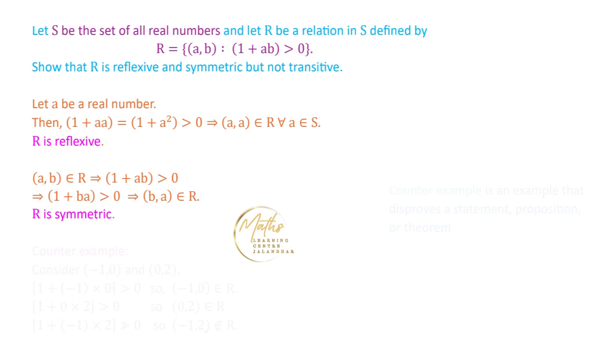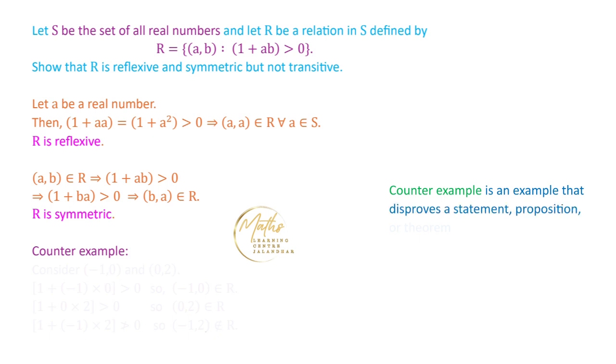Now next we have to prove that this relation is not transitive. So we are going to give a counterexample. A counterexample means we give an example that disproves a given statement, proposition, or theorem. In this particular case, we give an example which disproves that this relation is transitive. Suppose I am considering the element (minus 1, 0).